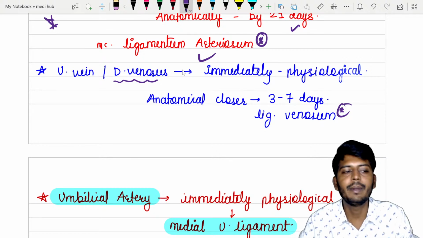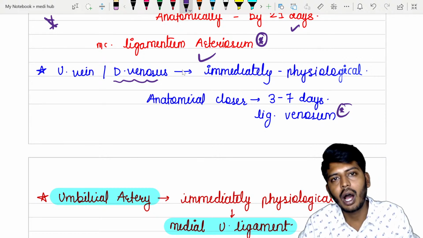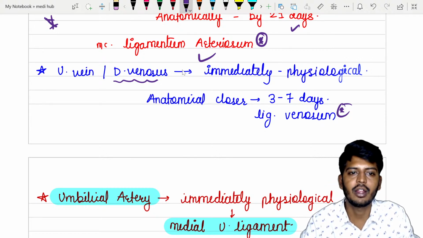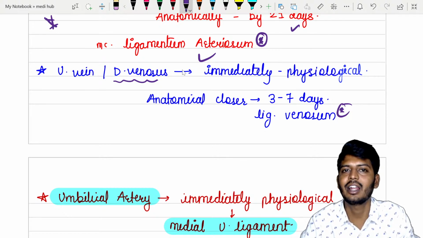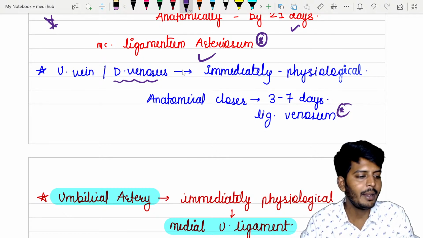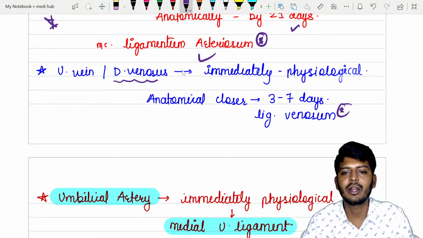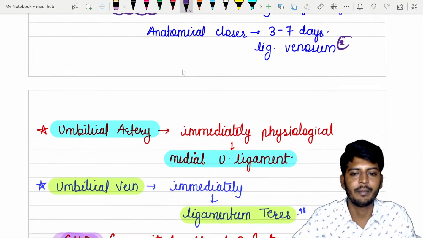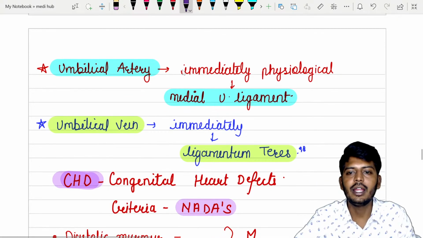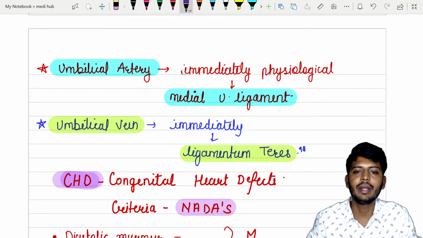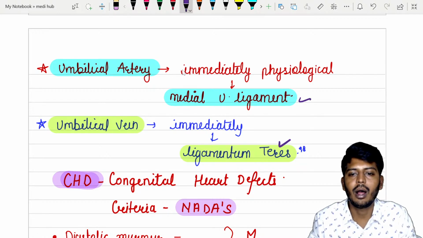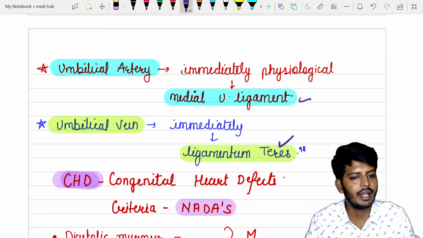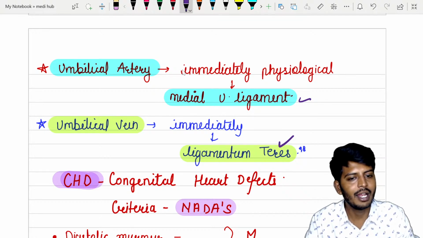The communication between two arteries is called the ductus arteriosus. Its closure leads to the ligamentum arteriosum, but here we call it the ligamentum venosum. The umbilical artery closes immediately and becomes the medial umbilical ligament. The umbilical vein immediately becomes the ligamentum teres.